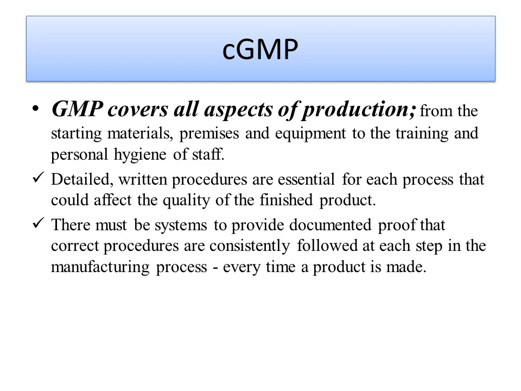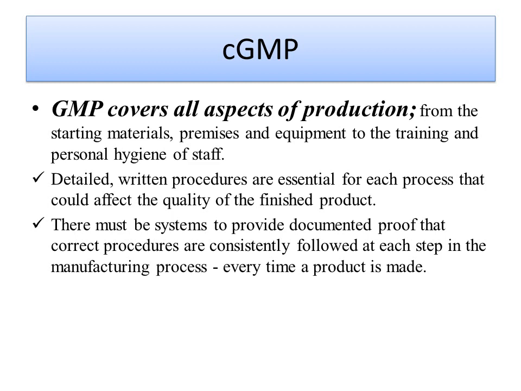What does GMP cover? GMP covers all aspects of production from the starting materials, which includes packing material, raw materials, and others, accessories, premises, building, to the training and personal hygiene of staff.